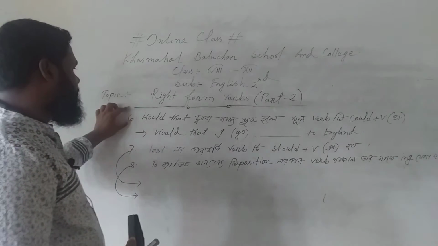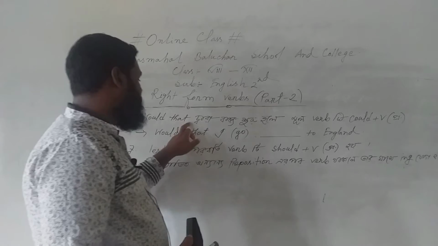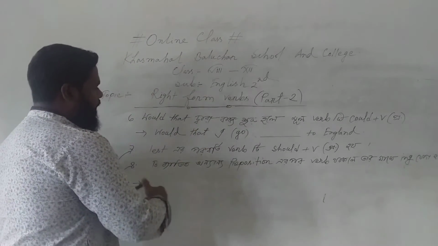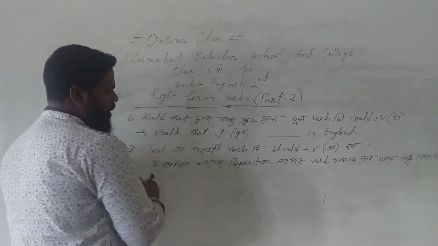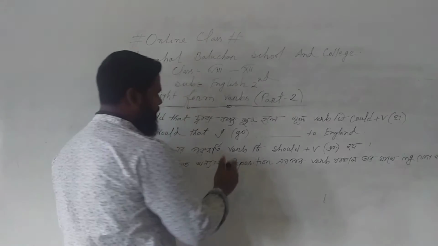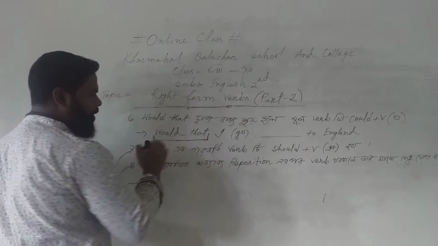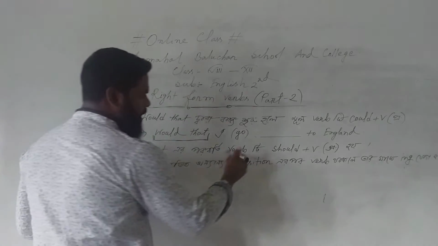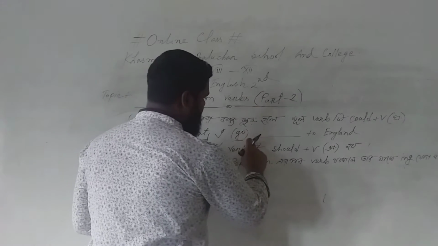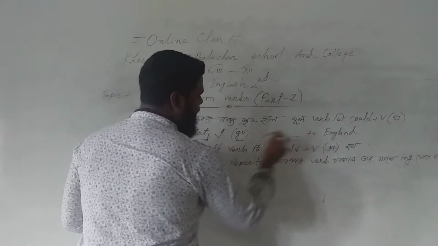Here is rule number 6. Would that. If a sentence begins with would that, we have to write could plus verb in base form in the sentence. If you find would that in the beginning of a sentence, you have to write could plus verb in main form in the blank. So, would that I go to England?